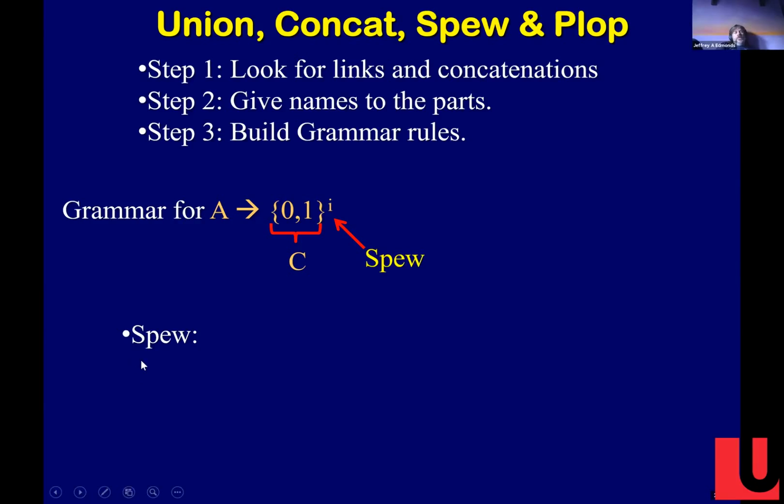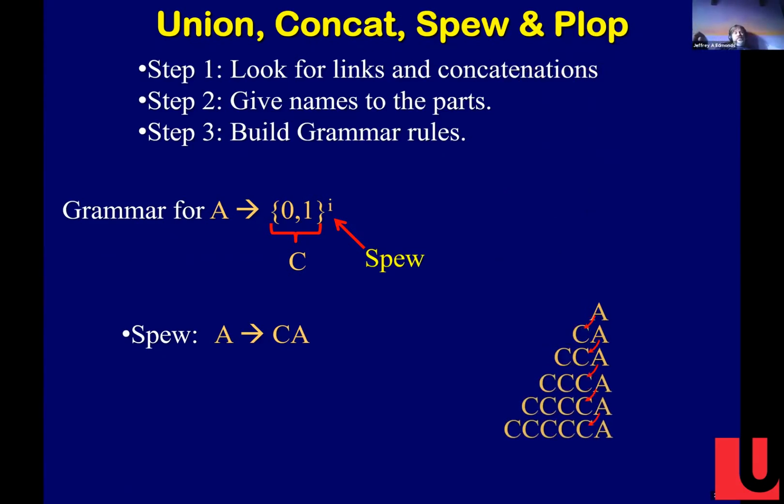So what do we spew out? What is an A? What is a string of 0-1s? Well, it's some character, 0-1, followed by an A, right? A string is a character followed by a string. So here, that's how it spews. It spews all those C's.